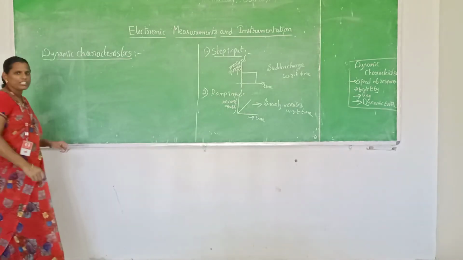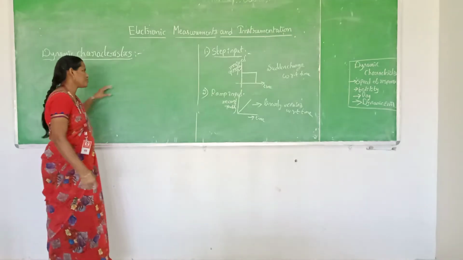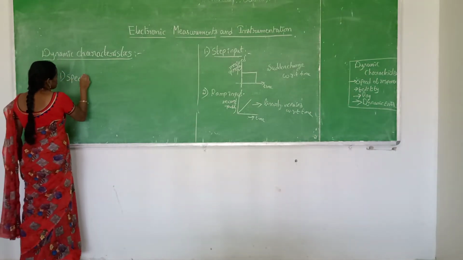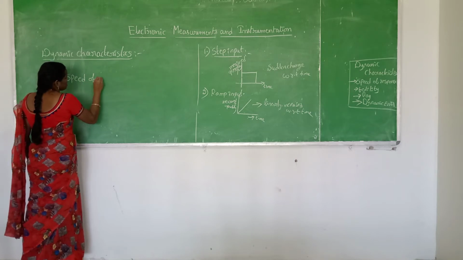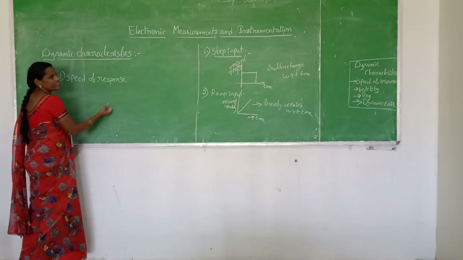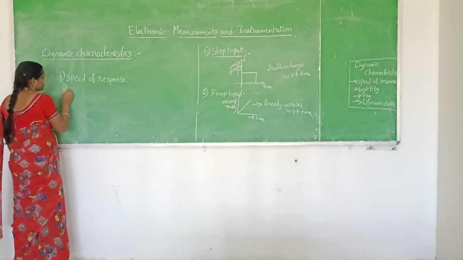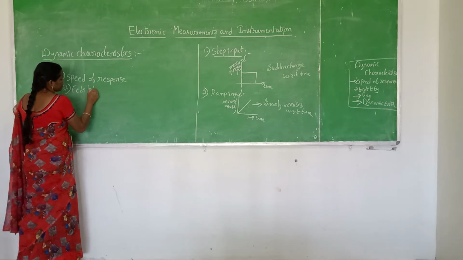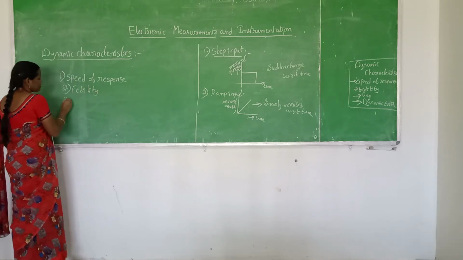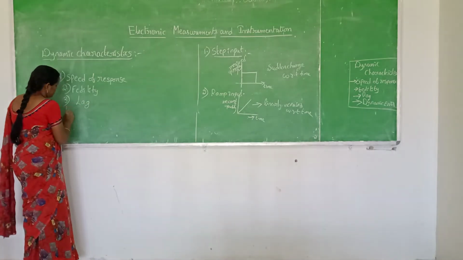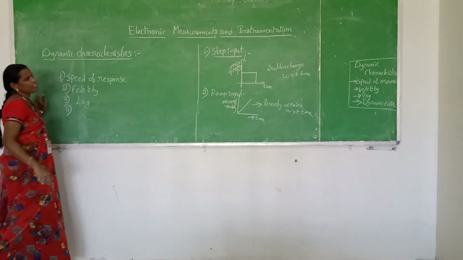So the four dynamic characteristics are: first one, speed of response; second one, fidelity; third one, lag; fourth one, dynamic error.